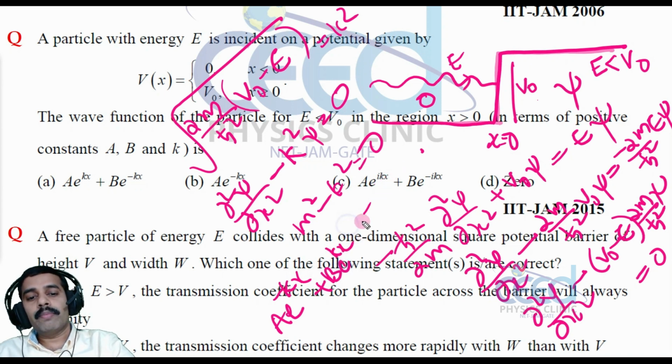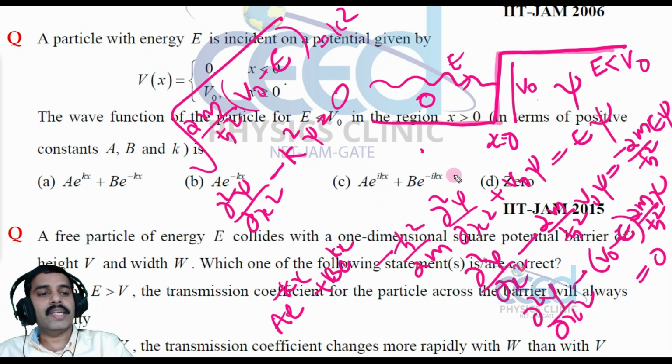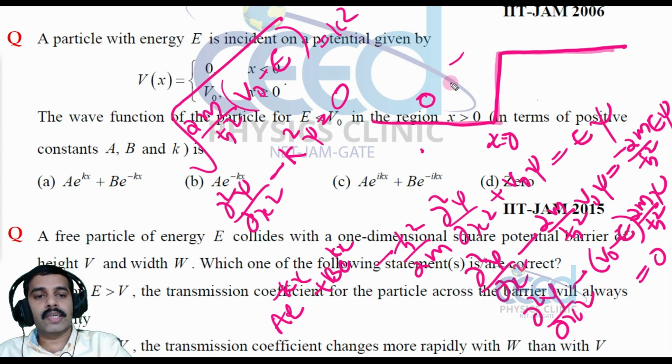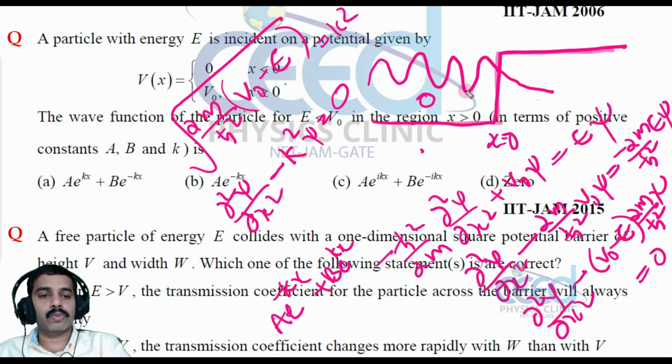Now we have to apply the boundary condition, right, because here E is less than V0. In the E less than V0 condition, suppose I am considering a wave, here the energy is less. So after hitting this boundary, the wave will exponentially decay, right, and the wave function should vanish by traveling a short distance. So when I take x equal to some large value, the wave function should be equal to 0, because it will exponentially decay to 0, right. So as x increases, the wave function vanishes.